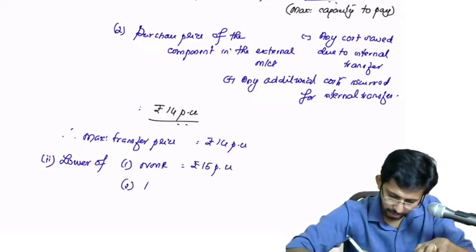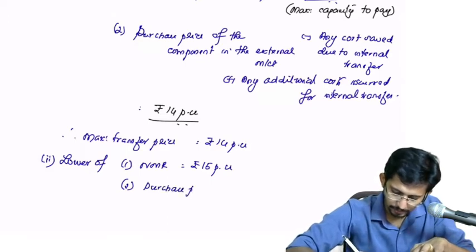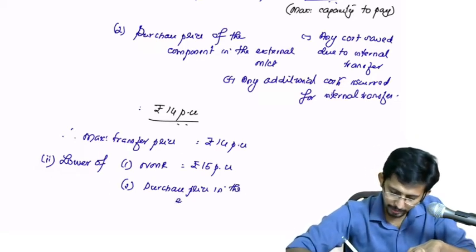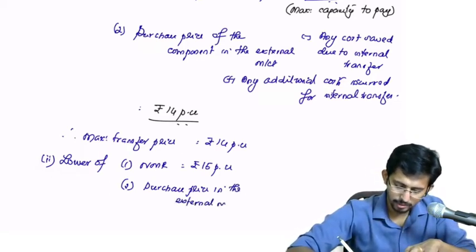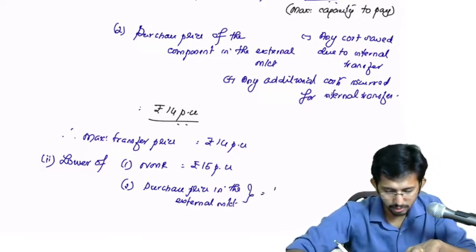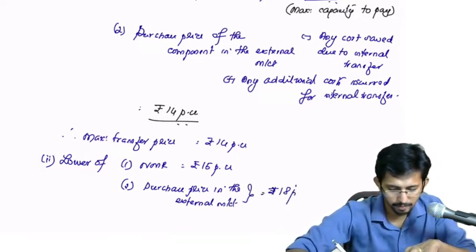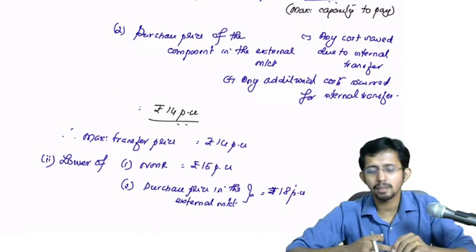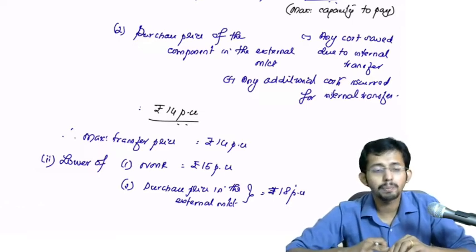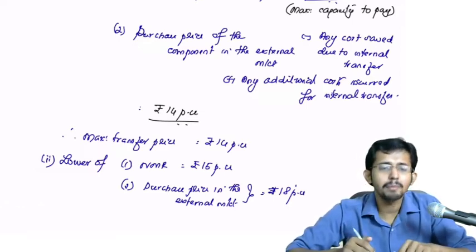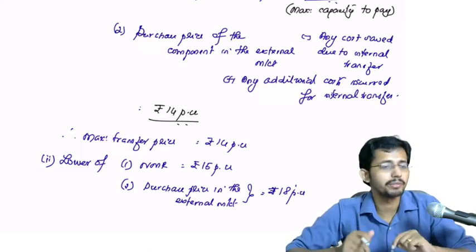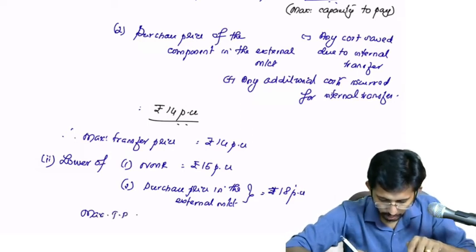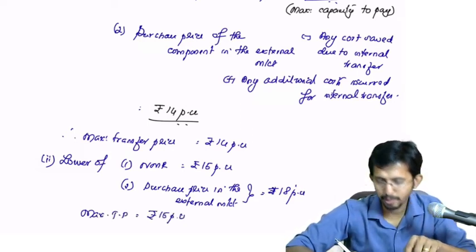And 2, the purchase price in the external market. This is how much? Rupees 18. So whichever is lower. Here, if they are going to purchase it from the external market, they have to pay 18 per unit. But the problem is, their maximum amount that they can afford to pay is only rupees 15. Therefore, maximum transfer price is equal to rupees 15 per unit.